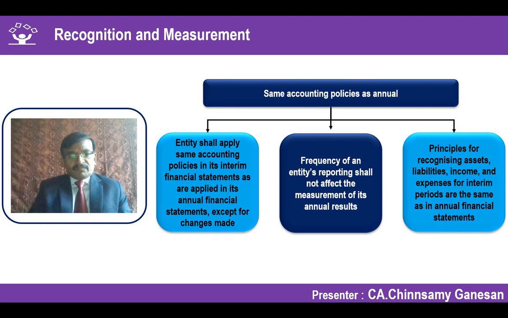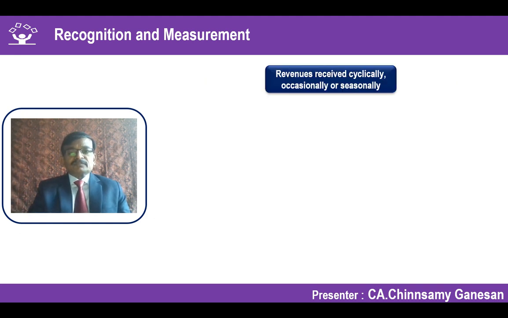Because of that, the principles of recognizing assets, liabilities, income and expenses for the interim period will also be the same as in the annual financial statement. That goes without saying. Now, there could be certain industries that are cyclical, or certain revenues that occur, or certain expenses that are incurred, occasionally or seasonally. For example, in the sugar industry, depending upon the availability of cane, the crushing and the manufacturing will happen at a seasonal level. That could be an example we can consider.